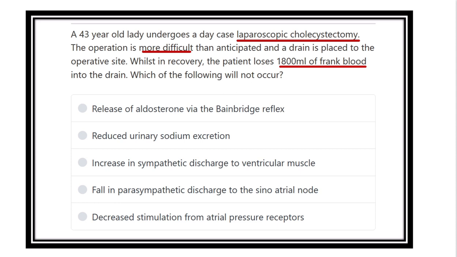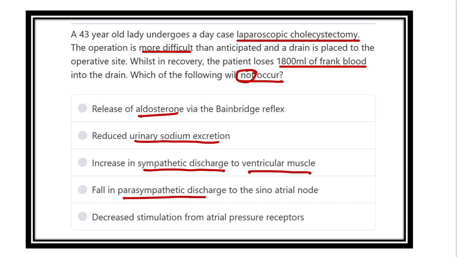Which of the following will not occur? So after this condition, what will not occur in this patient? Here the options are release of aldosterone via Bainbridge reflex, reduce urinary sodium excretion, increase in sympathetic discharge to ventricular muscle, fall in parasympathetic discharge to the SA node, and decrease stimulation from arterial pressure receptor.